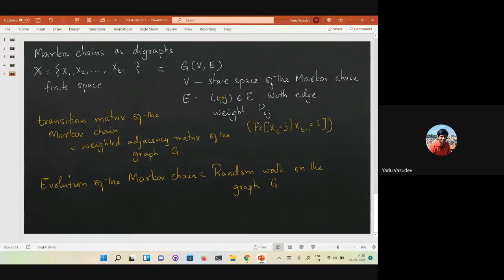So there is a natural way to think of Markov chains as diagrams, and therefore understanding how a random process evolves over time and what its properties are is equivalent to understanding the behavior of a random walk on the corresponding digraph. We are talking about finite Markov chains. Is this clear? Any questions so far?